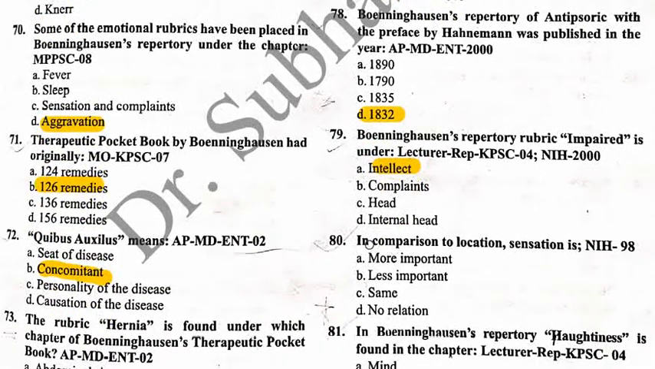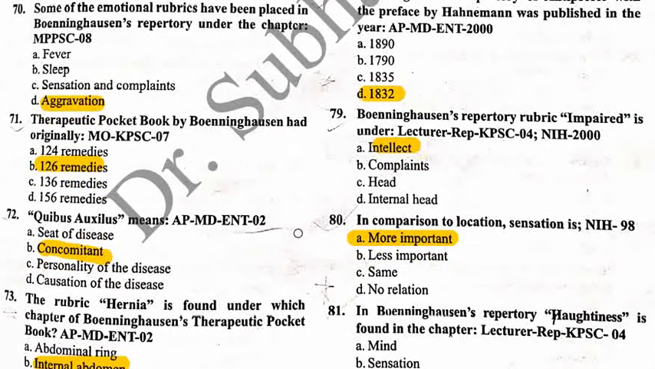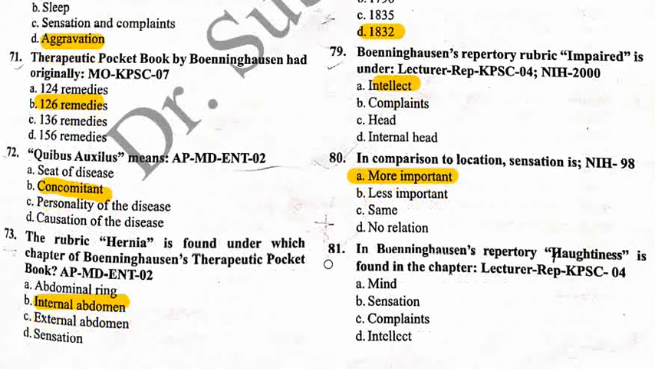Okay. Next question, number 80. In comparison to location, sensation is: option A, more important; option B, less important; option C, same; option D, no relation. So in comparison to location, sensation is more important. Option A is the correct answer. We know the sequence: location, sensation, modality, concomitant are the main features in Boenninghausen's repertory. These are the symptoms we collect for the totality of symptoms according to Boenninghausen.